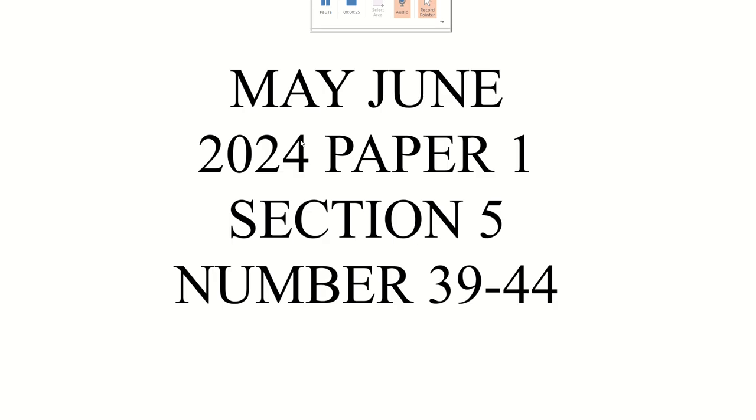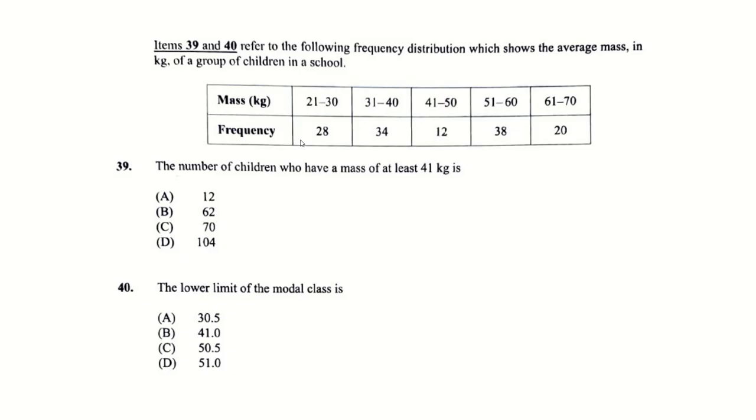The question says, Items 39 and 40 refer to the frequency distribution for the average mass in kilograms of a group of children in a school. If you are 21 to 30 kilograms, there are 28 students. 31 to 40 is 34 students. 41 to 50 kilograms, 12 students are that weight. 51 to 60, 38 students are that weight. And 61 to 70, 20 students are that weight.